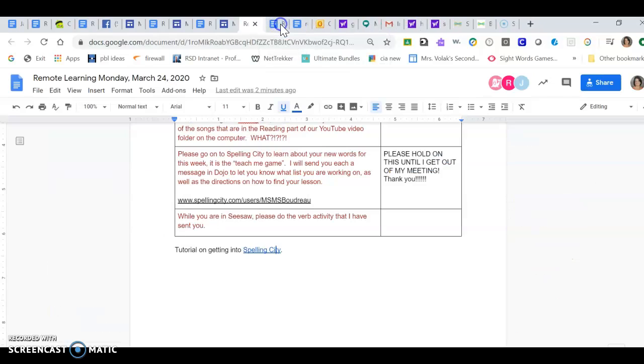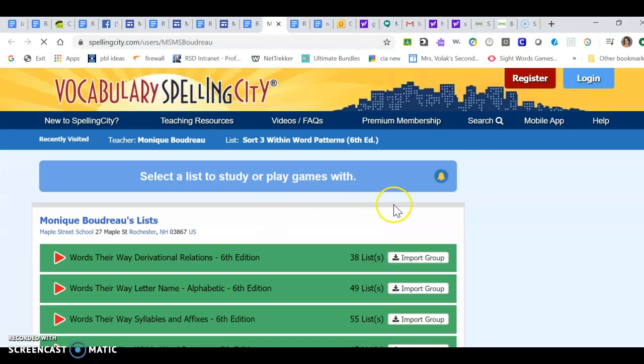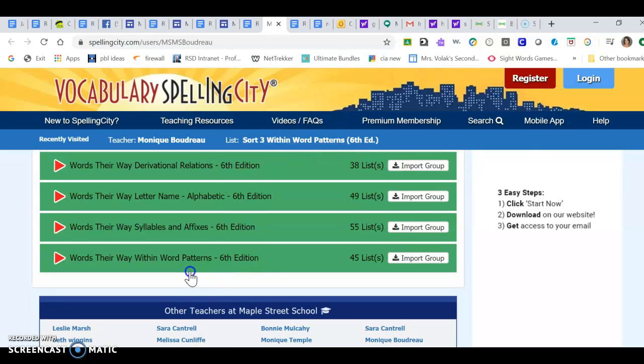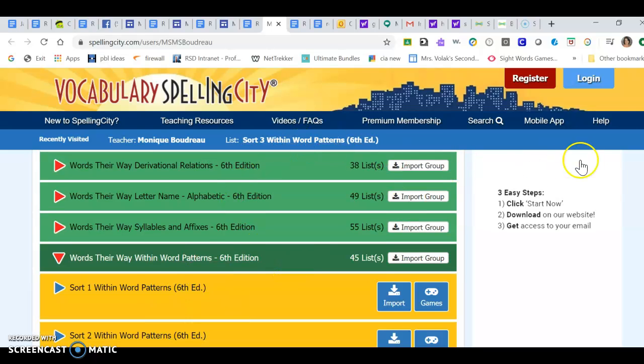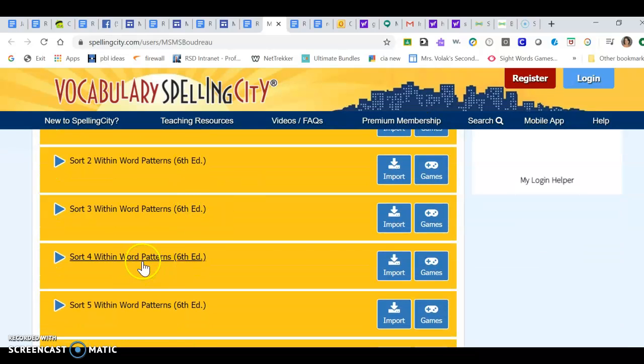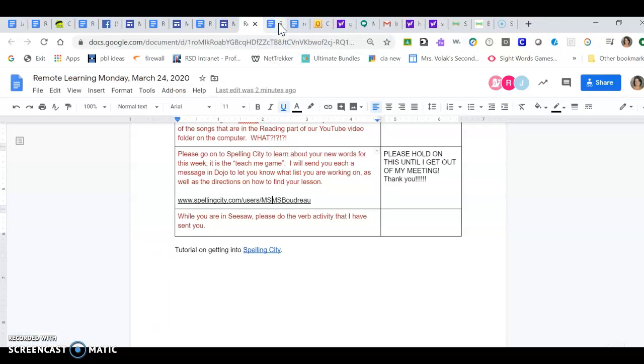Oh, that's not... Okay, that's just a tutorial. Sorry about that. You're going to click on this link. Again, I kind of explained this the other day. You're going to go to the 4th department. You click on Words Their Way. These are all these sorts. You pick the one that you're supposed to be working on. You go to Games, and today you're doing the Teach Me. Tomorrow you're going to do any of these other free activities. When you're done, you just click on the X at the top of the page again.